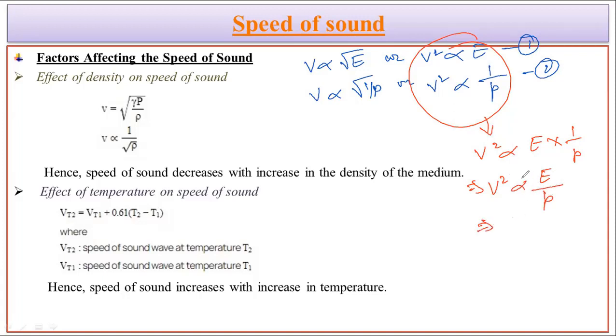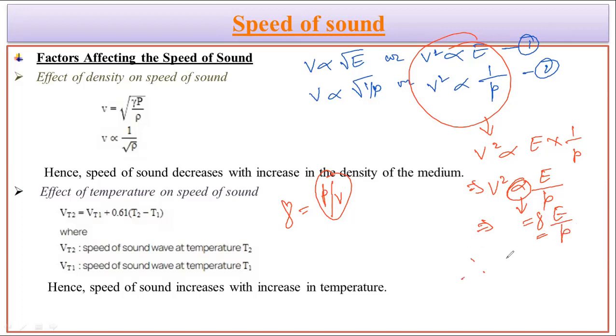Now we can replace this directly proportional sign with an equals sign and a proportionality constant. The proportionality constant over here we are using as gamma. So what is this gamma representing? This gamma is very important. It is representing a constant value of pressure with respect to the volume. So when we compare the density of the material, at what pressure and volume we are comparing it gives this constant value. So this comes as E upon rho.